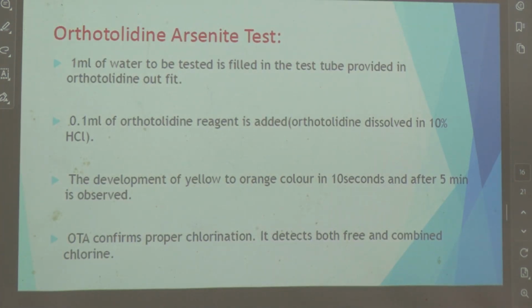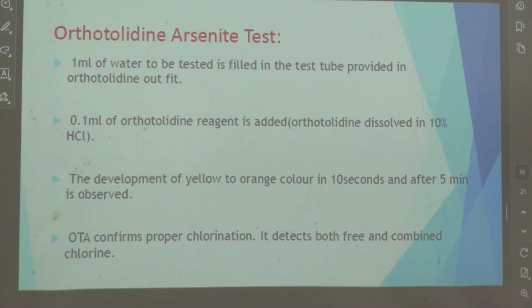So this is the orthotolidine test which we just talked about already. 0.1 ml of the water is to be tested. In the OTA, this 0.1 ml is dissolved in 10% HCl. Here it becomes yellow to orange. OTA confirms proper chlorination. It detects both free and combined chlorine. Okay.